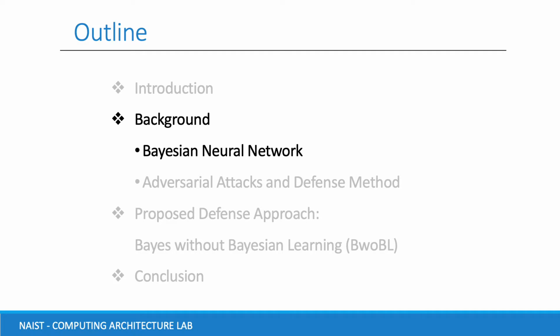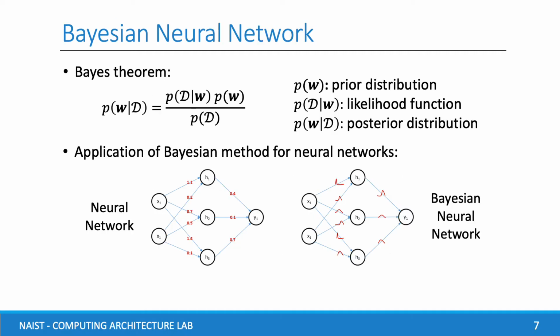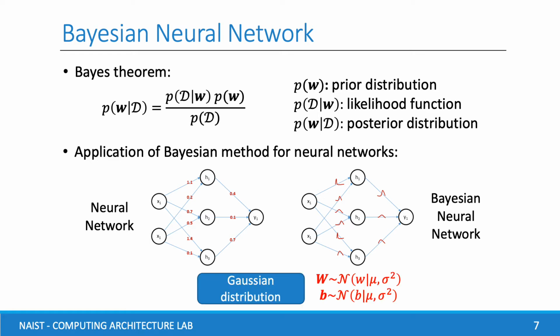Next session, I would like to talk about some background. The first is Bayesian neural network. With the application of Bayesian methods for neural network, we need to find the posterior distribution of weights while we observe the data, following Bayes' theorem. Bayesian inference for neural network is evaluating the posterior distribution based on the prior distribution and the likelihood function. In BNN, weights are often assumed to be a Gaussian distribution, while they are real values in traditional neural networks.